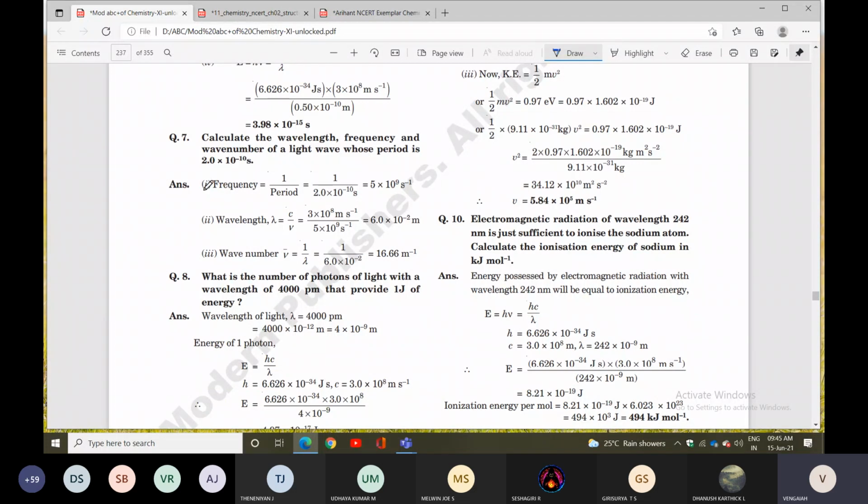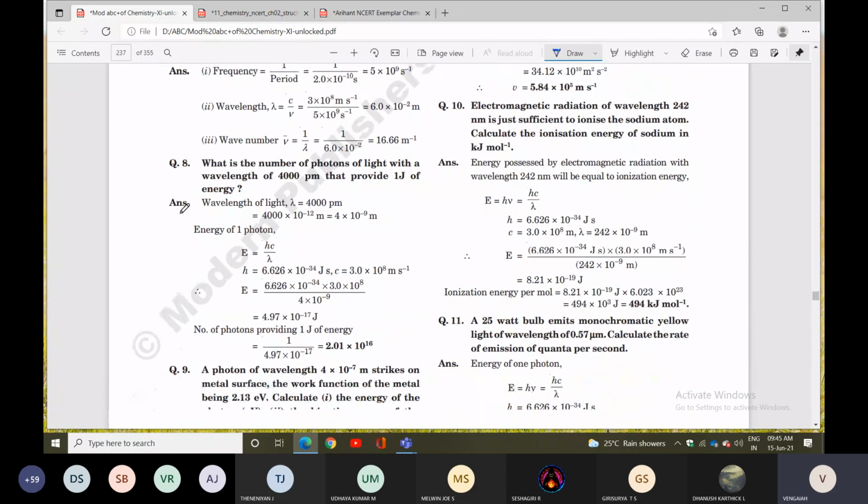So the connectivity is given. If you do one question wrong, the remaining are all wrong. That's why while doing this model sum, be careful with each sub question. If frequency is wrong, then automatically wavelength is also wrong, and wave number is also wrong. If the process is correct but the solving is wrong, you lose the marks. That's why, while doing these model questions, be careful.